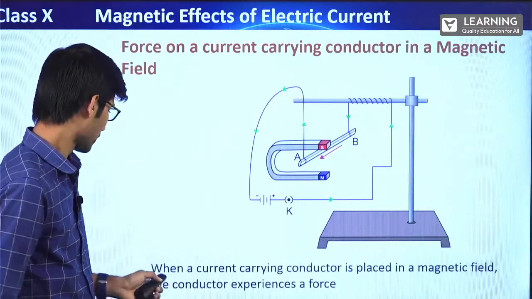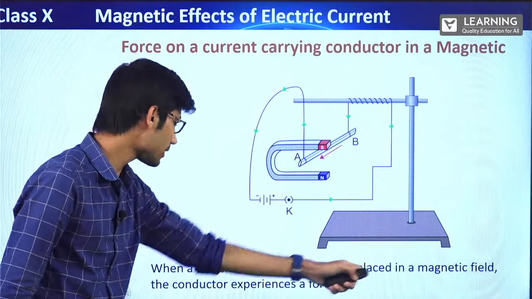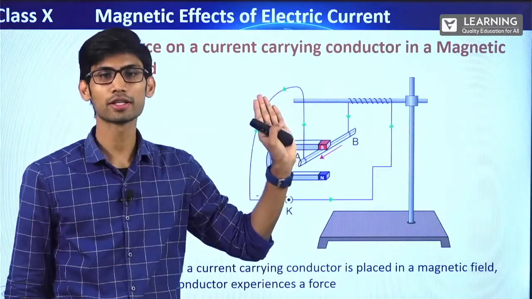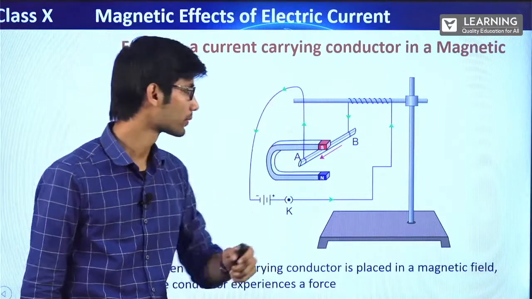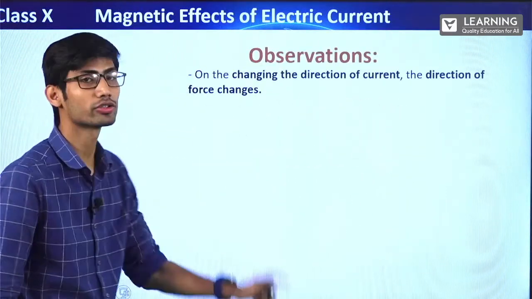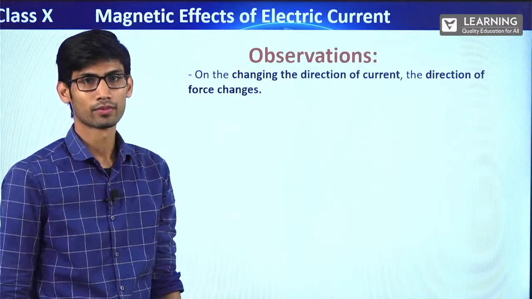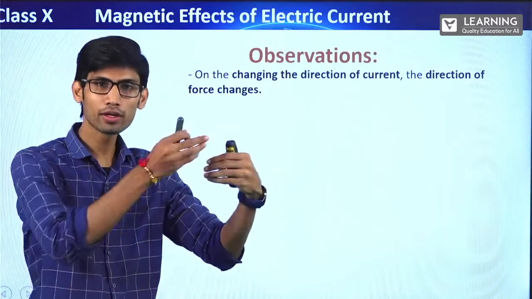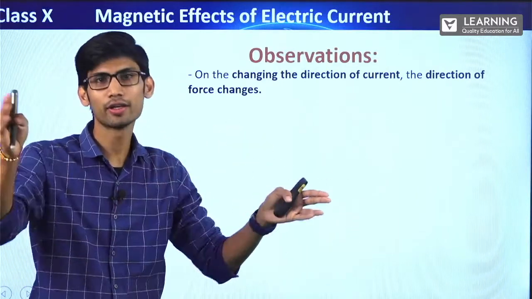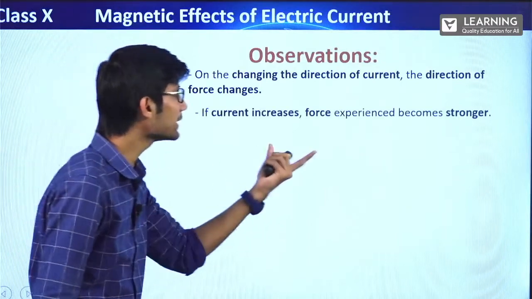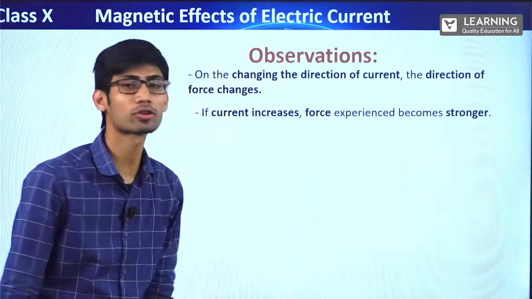So understand the observations. First of all, when a current carrying conductor is placed in a magnetic field, the conductor experiences a force. This much is clear? Okay. Now the observations. On changing the direction of current, the direction of force changes. If earlier it was attracted towards the magnet, later, if you change the direction of current, it will deflect away from the magnet. Second, if current increases, the force experienced becomes stronger.